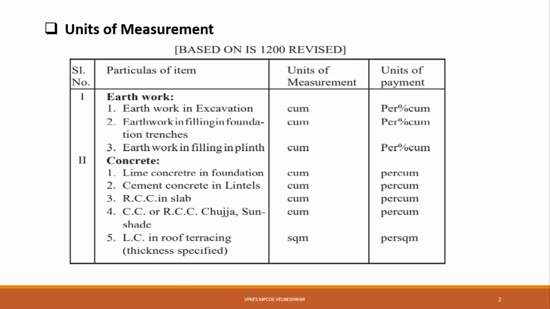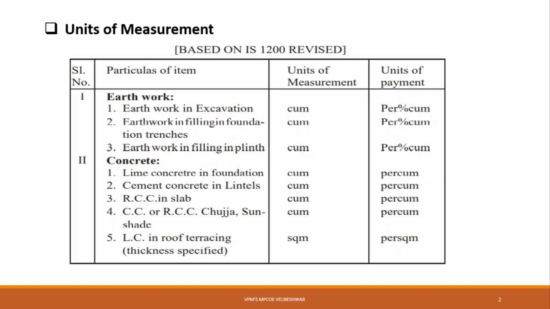Now, the units of measurement are mainly categorized by their nature, shape, and size, and for making payment to the contractors. The principle for unit of measurement normally consists of some points, on which the units of measurement will be done. We will see what those points are.